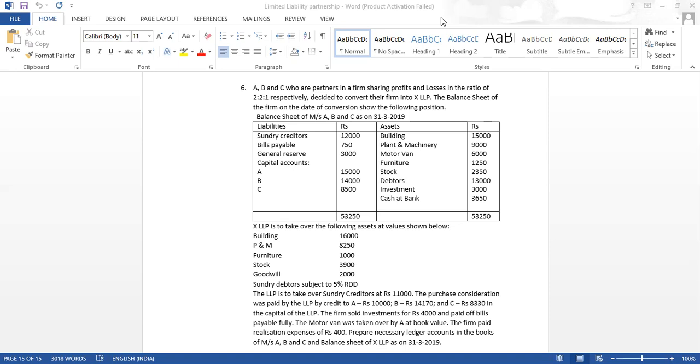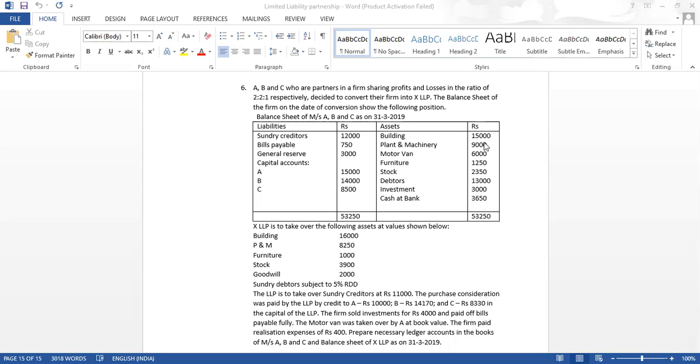Purchase consideration was paid by the LLP by credit to A 10,000, B 14,170, and C rupees 8,330 in the capital of the LLP. So in the discharge of PC, which partner will get how much amount as contribution as capital, because capital is referred to as contribution in LLP: 10,000 for A, 14,170 for B, and 8,330 for C.